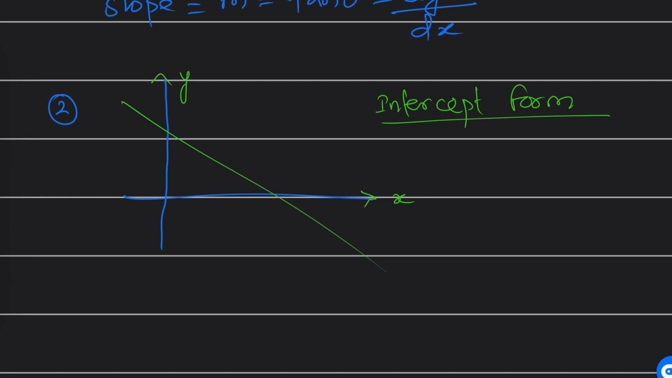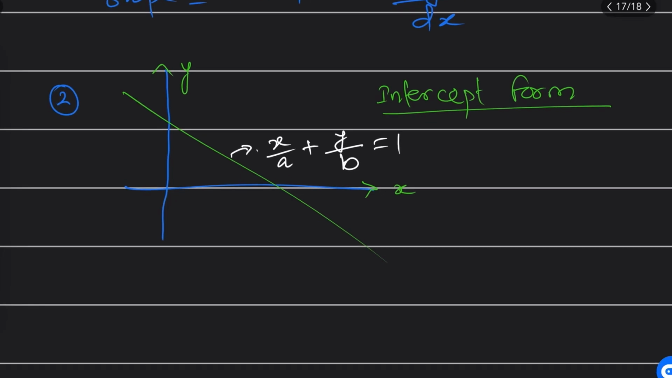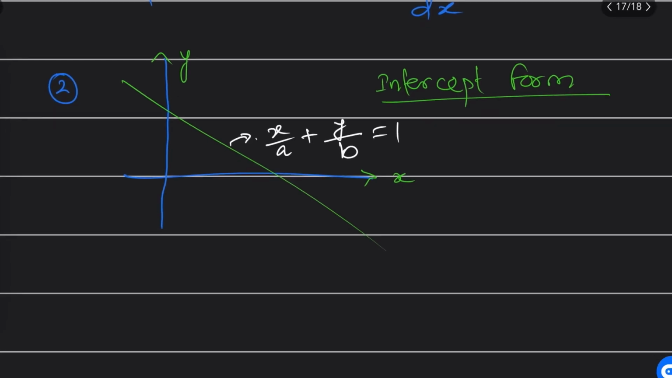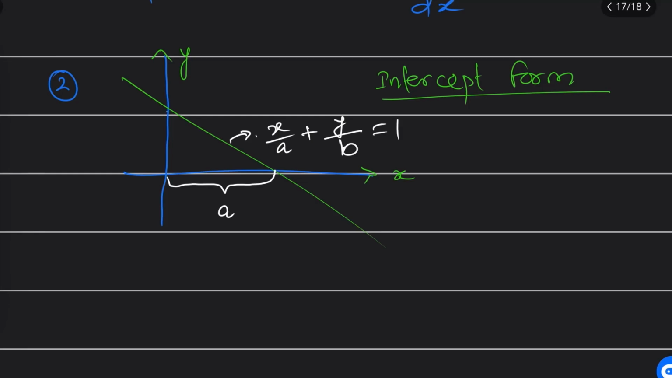Sir, how do we write this equation? I am writing the equation as x by a plus y by b is equal to 1. Let's start from x, you can write y also. This is the intercept form, sir. What are a and b here? This distance from here to here is a along the x axis, whatever the intercept is. So in the denominator of x by a, this a is the x intercept, and y by b, this is the y intercept, so that is b.